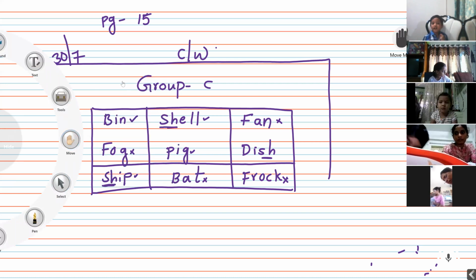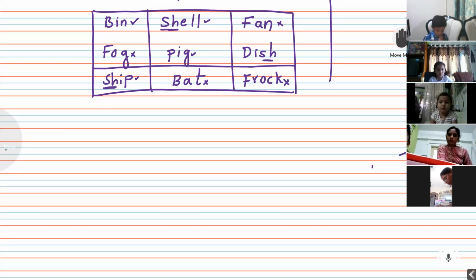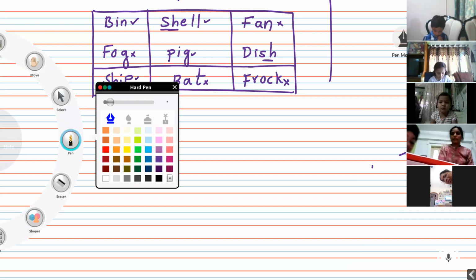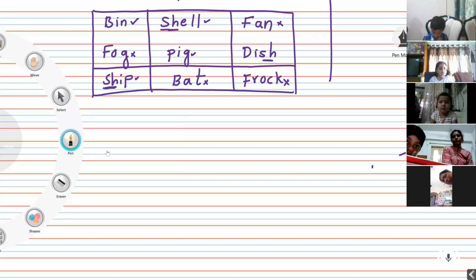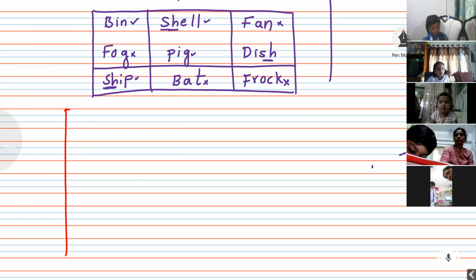Now let us see. What is the first picture you have? The first picture is pig. What type of sound is it? This is short I sound. In the first box, there is a picture.